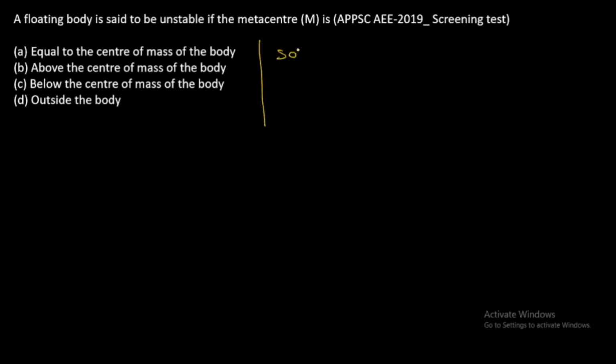Here a floating body concept is given. For a floating body, there are 3 points: metacentric point, center of mass, and point of buoyancy.